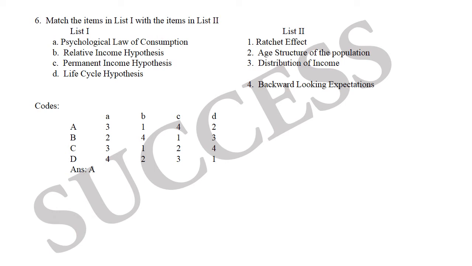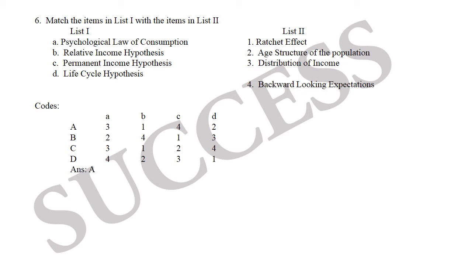Next question, match the items in list 1 with the items in list 2. List 1: psychological law of consumption, relative income hypothesis, permanent income hypothesis, life cycle hypothesis. List 2: ratchet effect, age structure of the population, distribution of income, backward looking expectations.